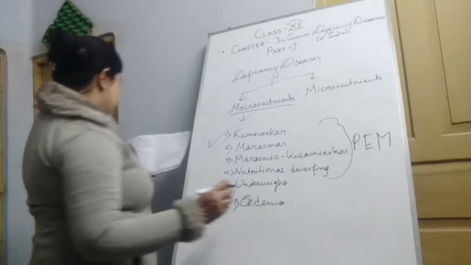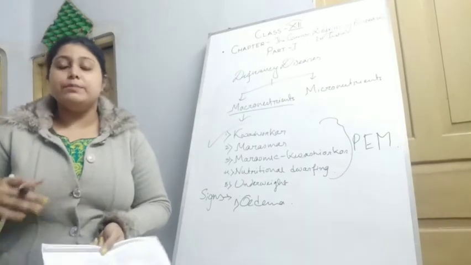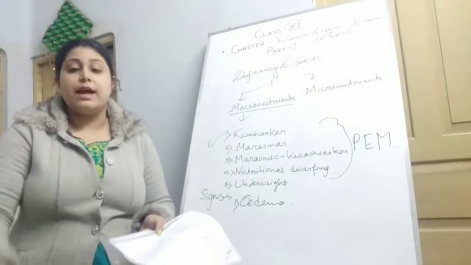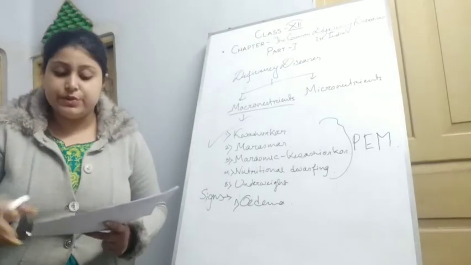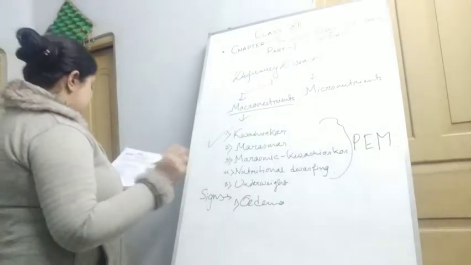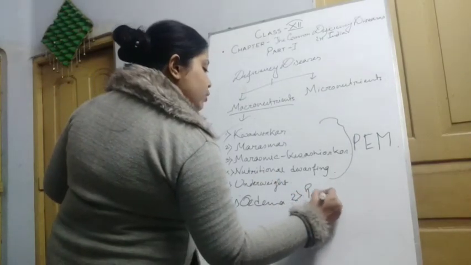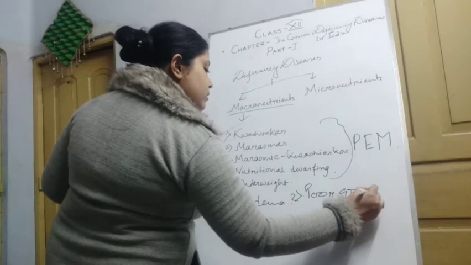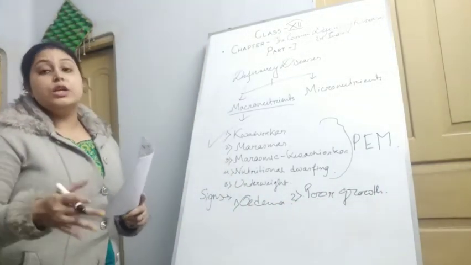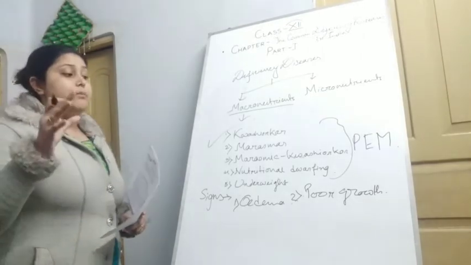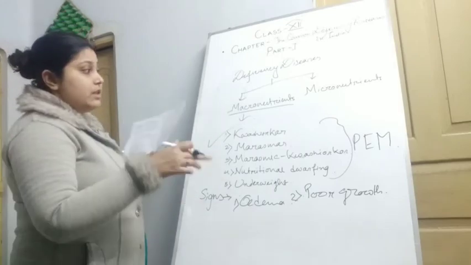What is edema? Edema is mainly the fluid retention in the whole body. It is mainly seen in the legs and the hands, and also in the face area, but it is fluid retention. The second clinical sign is poor growth. They don't grow properly according to their age. Retarded growth can be seen in this condition.